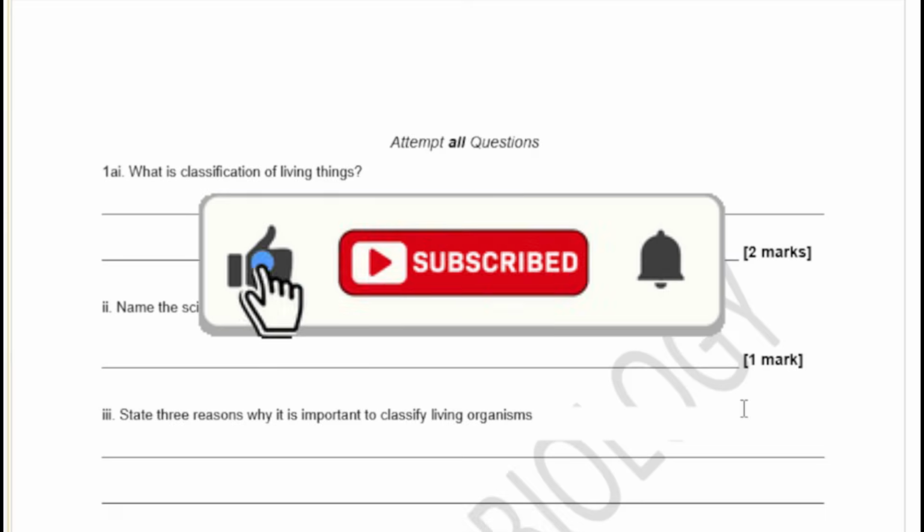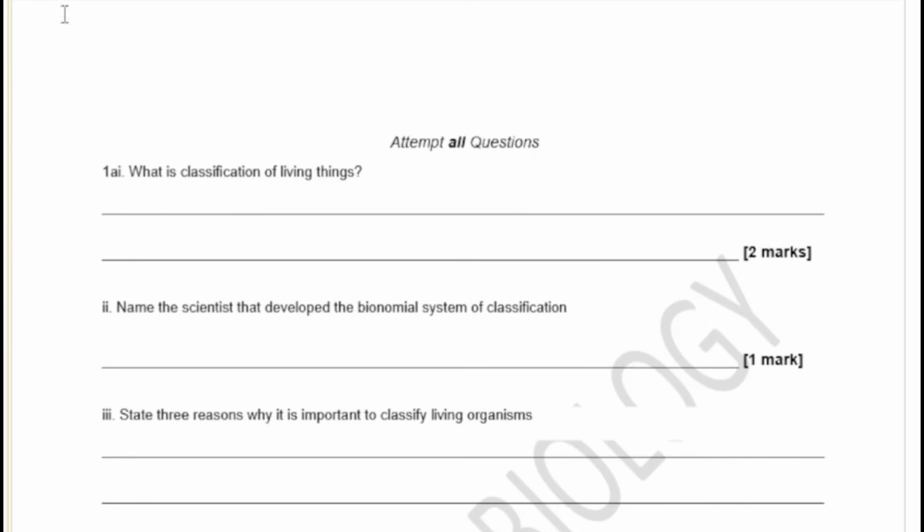Let's get started. Question number 1 says, what is classification of living things? Now, if you are a biology learner, you will not have any issue defining classification of living things because it's one of the first topics we look at in biology. The next says, name the scientists that developed the binomial system of classification. So you're going to see that as well.